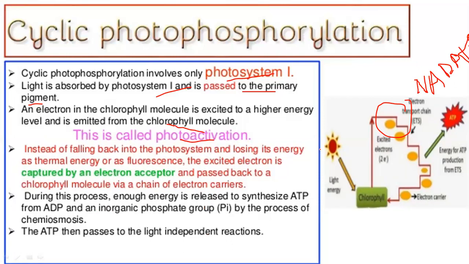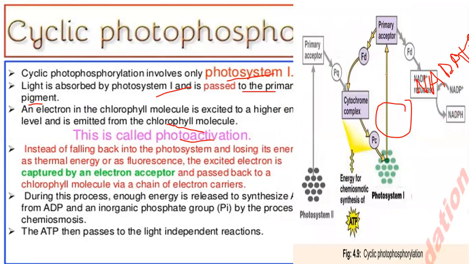If we see this through the diagram, in the first procedure, photosystem 1 electrons are accepted by the primary acceptor, plastoquinone, and ATP is formed.